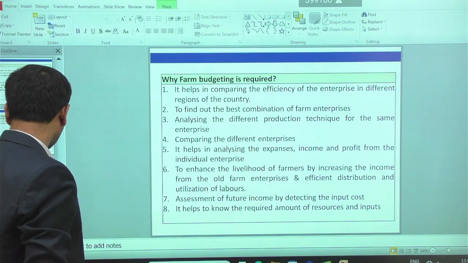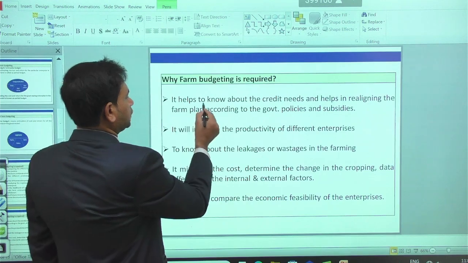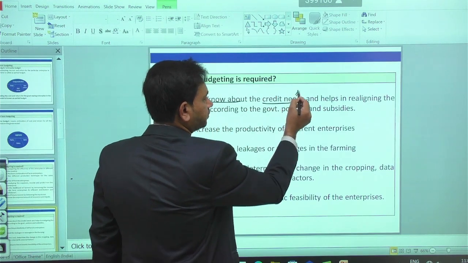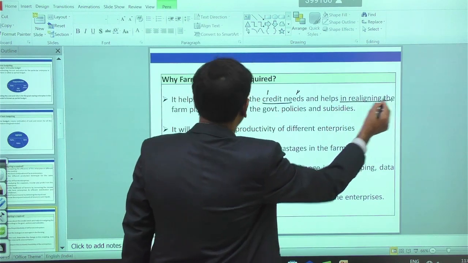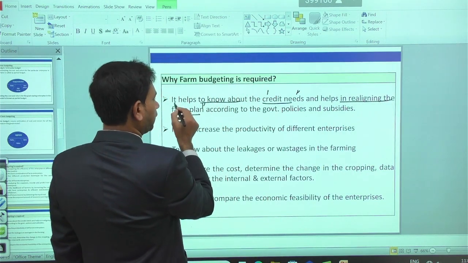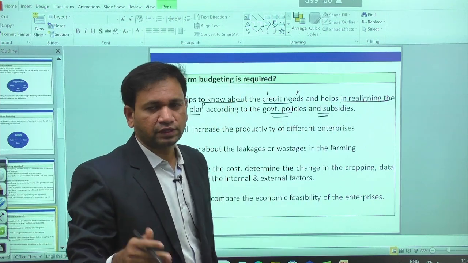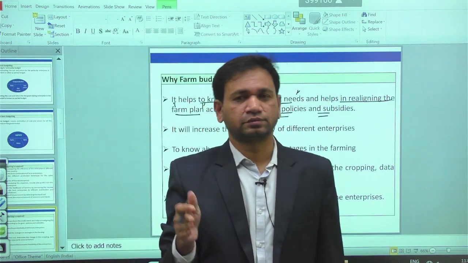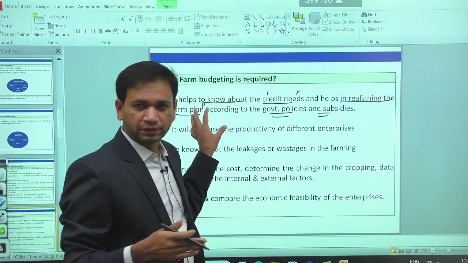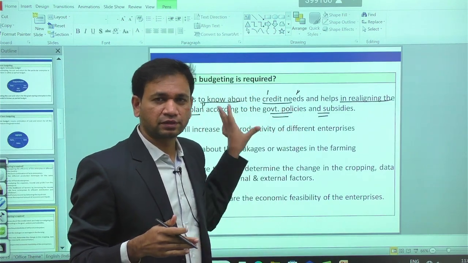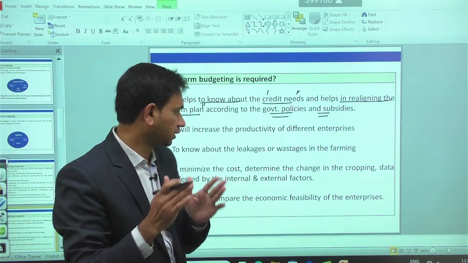Apart from this, other benefits of farm budgeting: it helps to know the credit needs, how much credit is required for the enterprise, and it also helps in realigning the farm plan according to government policies and subsidies. Subsidies means we have a subsidy for micro irrigation, a subsidy for farm equipment. According to the subsidy and the policies, we make the farm plan, and such a plan is implemented on the given farm. That is one advantage we have.